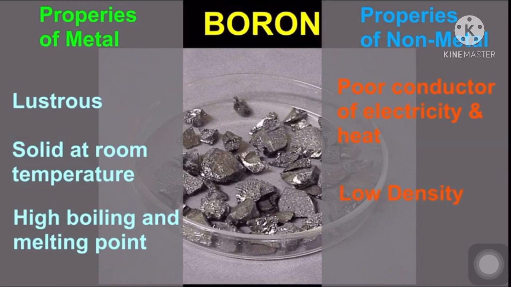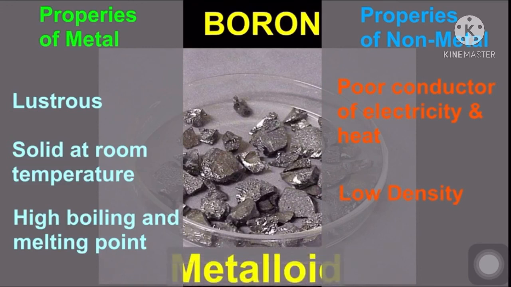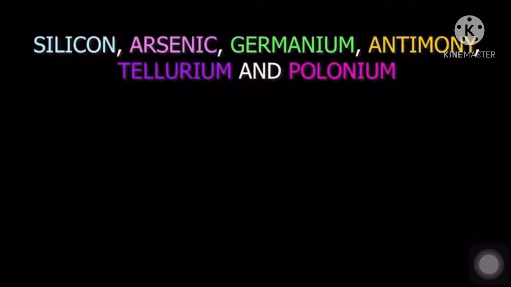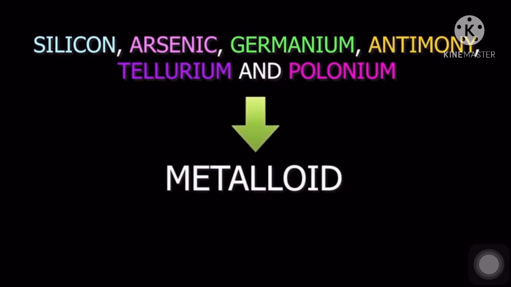So boron shows properties of both metals and non-metals, so boron is a metalloid. Other examples are silicon, arsenic, germanium, antimony, tellurium and polonium. These are all metalloids.